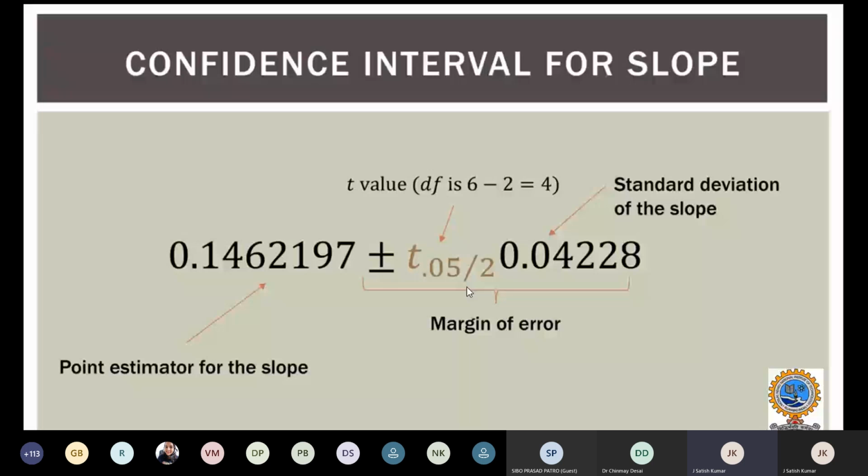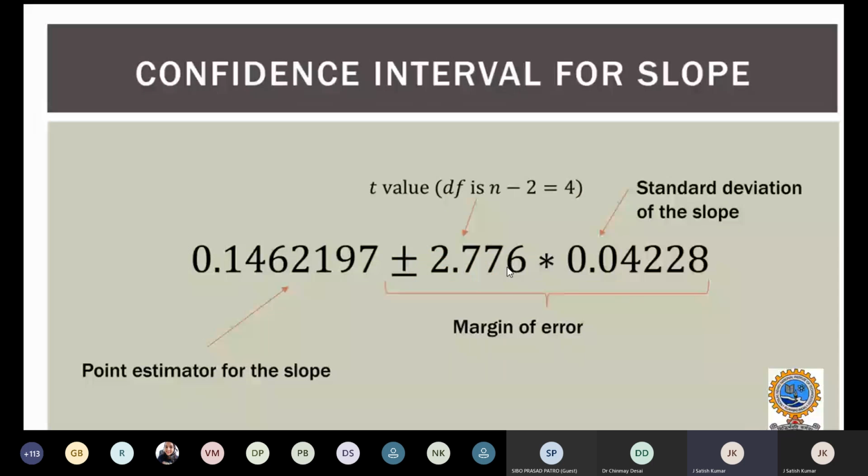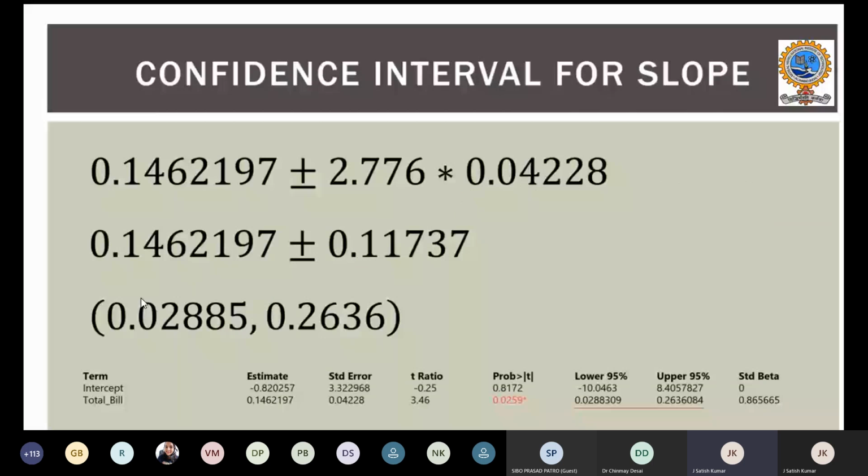You can calculate the standard deviation of the slope, and you'll get the 2 points. When you solve this confidence interval equation, you will get 0.02885 on one side and 0.263 on the other side. This is the confidence interval where we can say what the lower 95% and upper 95% are, and these are the values that determine the confidence interval. I have determined this here using the above equations which are in this slide.